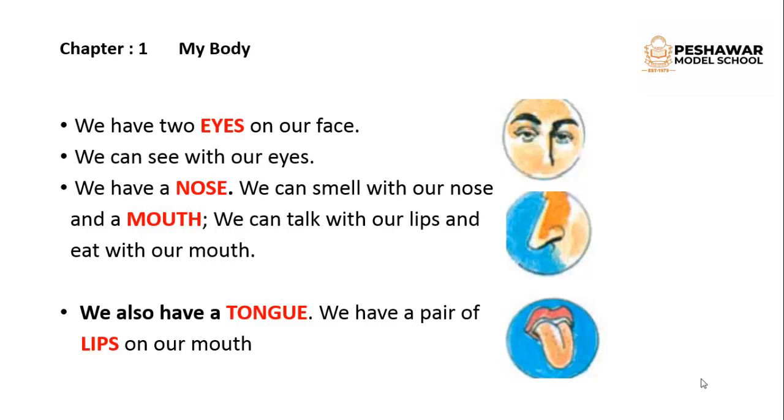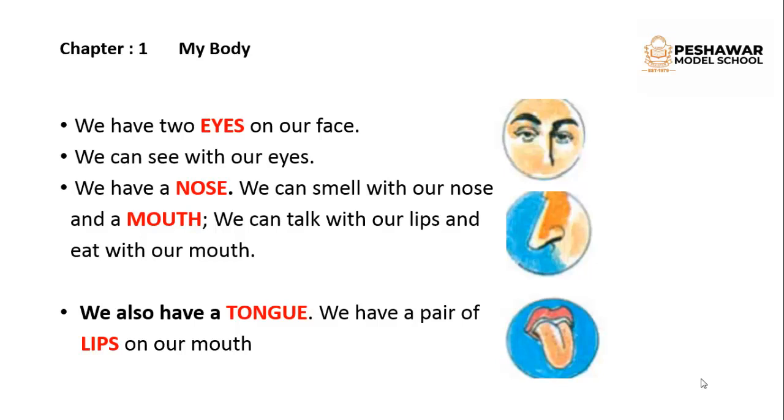Now, next is nose. We have a nose and we can smell with our nose. What can we do with our nose? We can smell with our nose. And a mouth. We can talk with our lips and eat with our mouth. We also have a tongue. We have a pair of lips on our mouth.